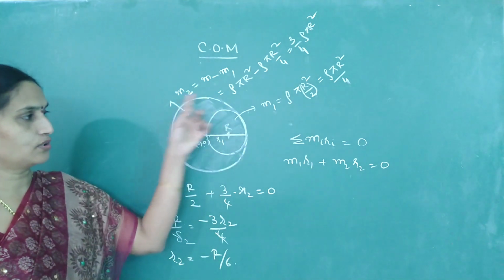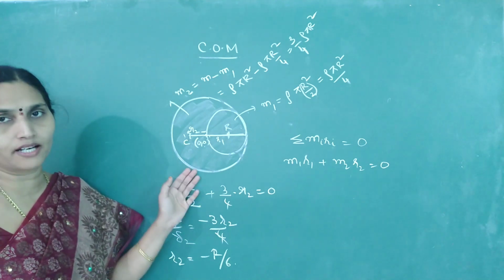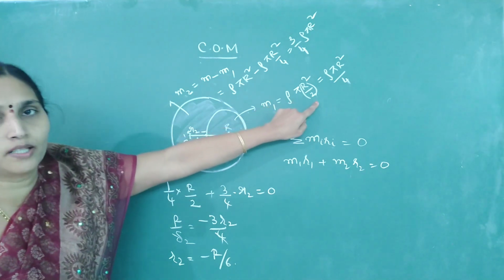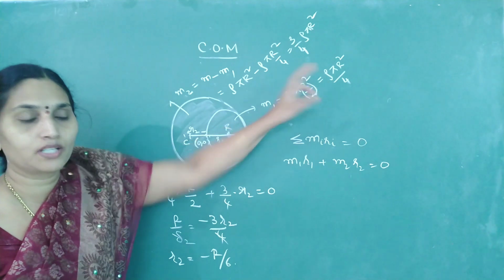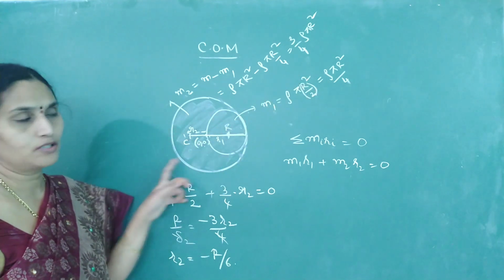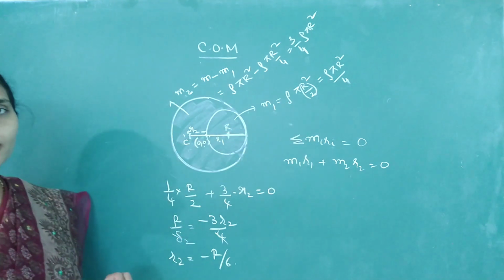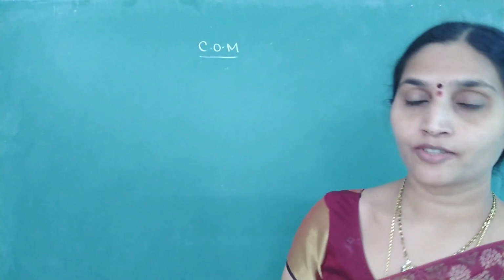But this is the case when a two-dimensional object is given. The same question, if it is three-dimensional, when you are writing the mass, it is density into volume. Because your thickness is same, surface area into thickness, we have got this relation. If it is a three-dimensional object, I will write density into volume. Let us check with a sphere, one question. Now let us solve it for a sphere.